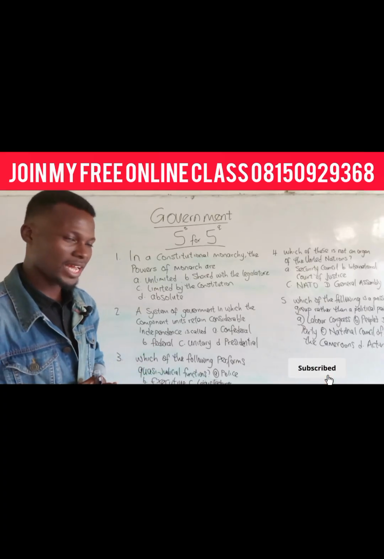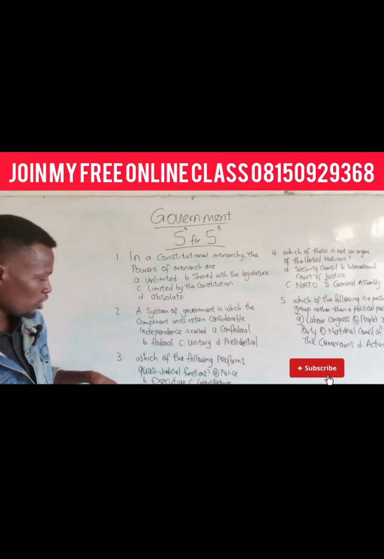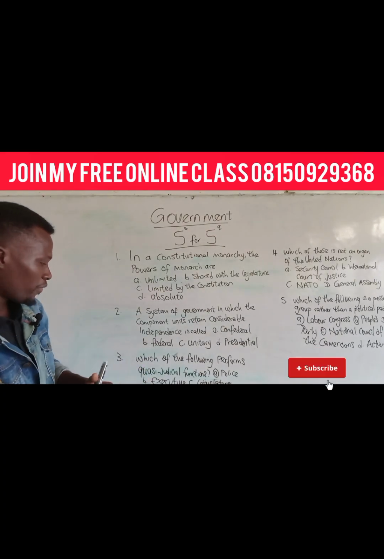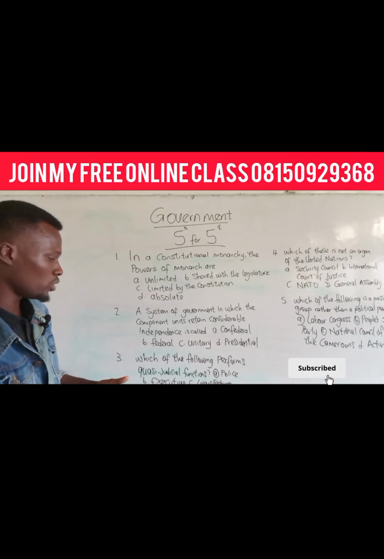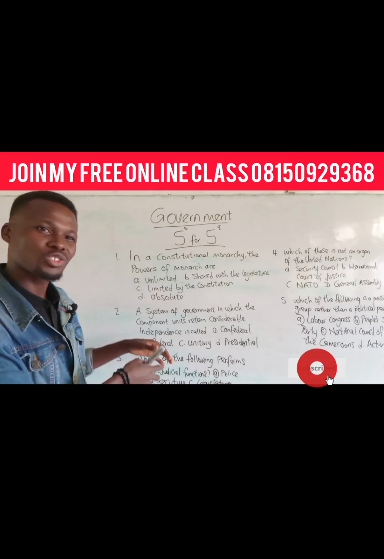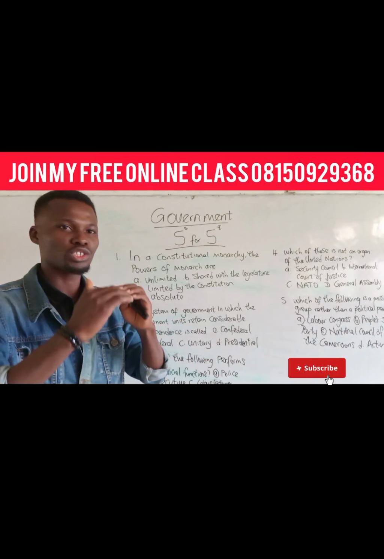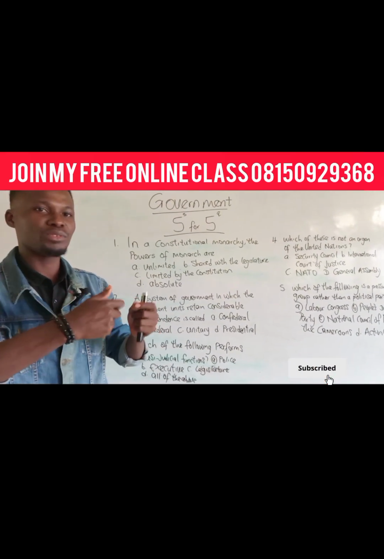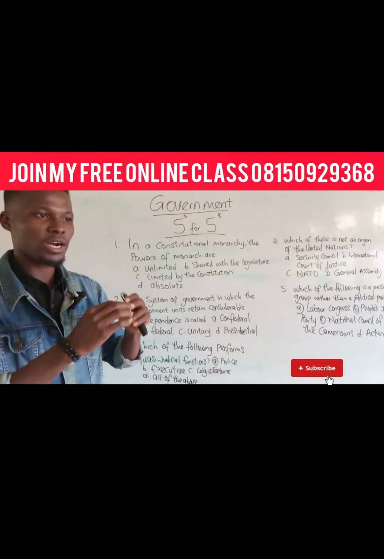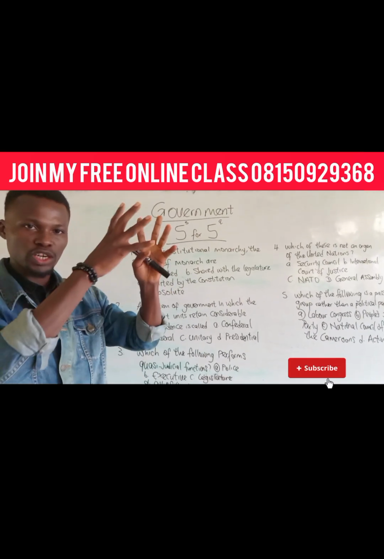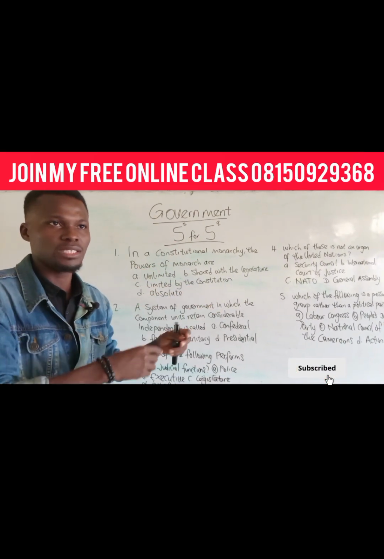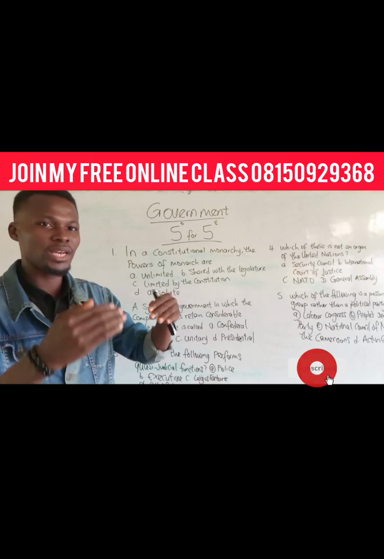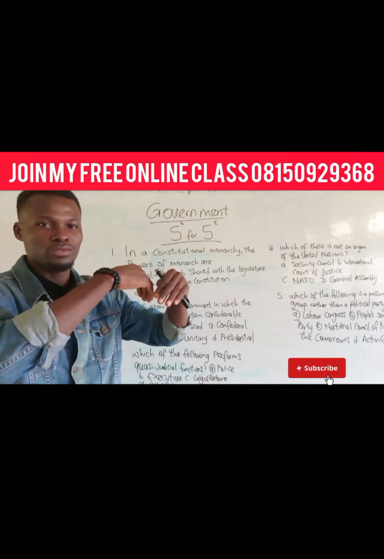Let's apply that secret 1 also to question 3. Which of the following performs quasi-judicial function? Now, this question is from separation of powers and checks and balances. As you do separation of powers, you will come across how power is equally shared between the 3 arms of government and how sometimes they play an overlapping function.